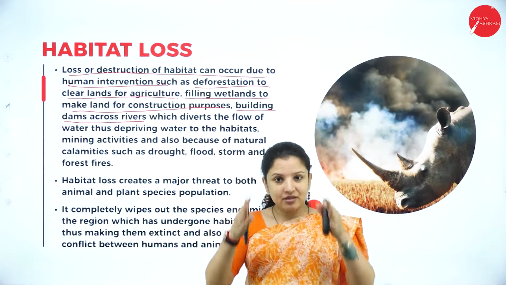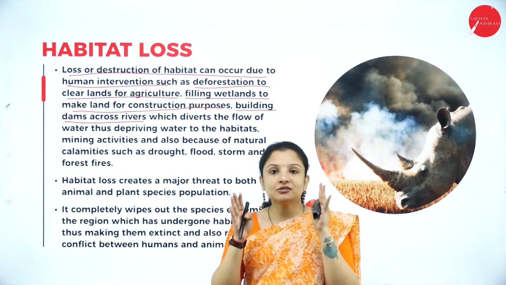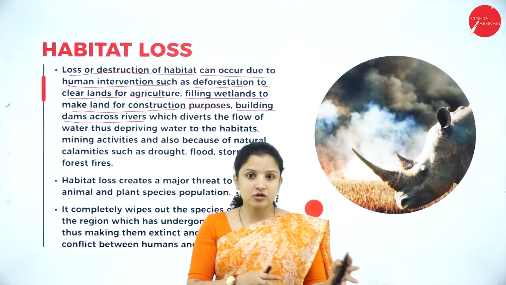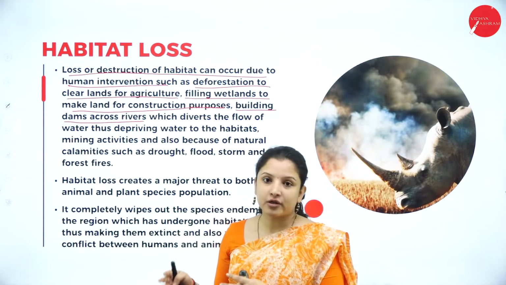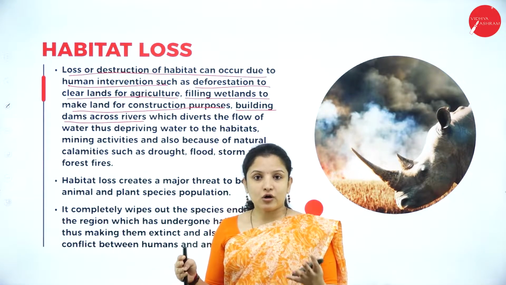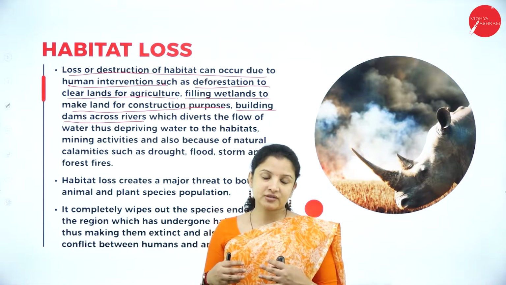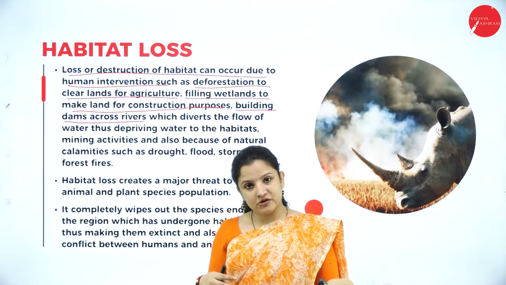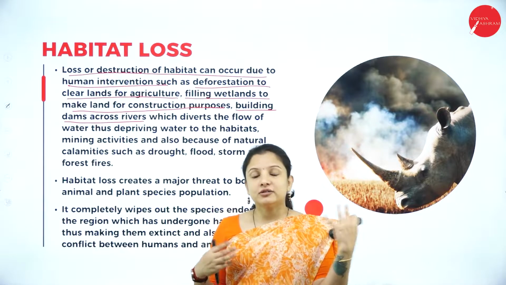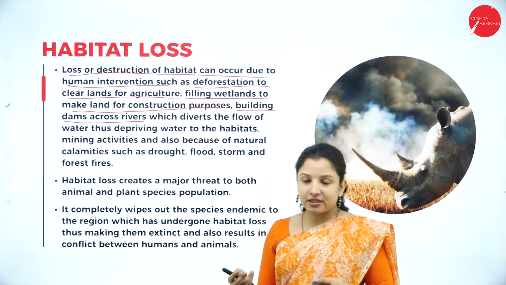Now, when you construct a dam in between, you are building something that prevents the fishes from going from one area of the water to another for spawning or reproduction. So it will result in a decrease in the population of the fishes. And if the population of fishes decreases, the aquatic food chain will get altered, right? That is how it results in the overall biodiversity loss.